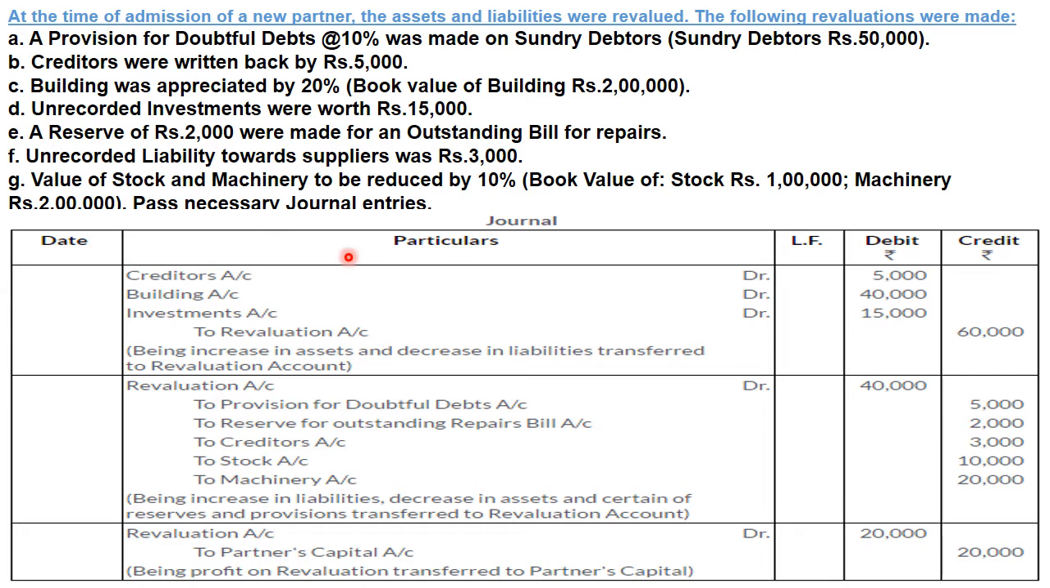Now for better understanding, I am doing one practical problem. In the given problem, at the time of admission of a new partner, assets and liabilities were revalued. They want you to pass the following entries in revaluation account. First entry: provision for doubtful debts at 10% was made on sundry debtors, and debtors are of rupees 50,000. It means we have to create a provision, and that provision is equivalent to 10% of 50,000, which is 5,000. And provision means liability. When liability increases, what will it be? Credit. That's why we are representing that provision on the credit side.